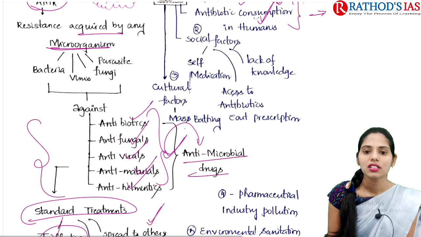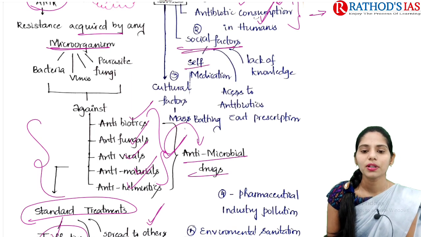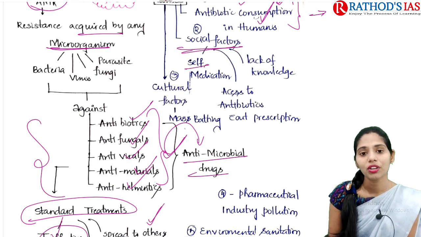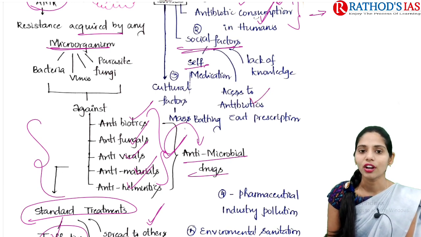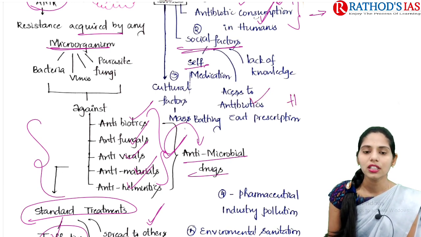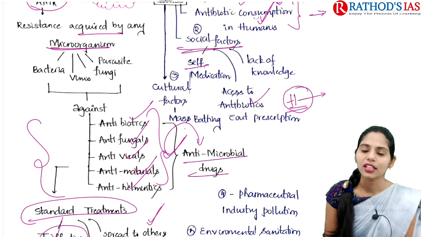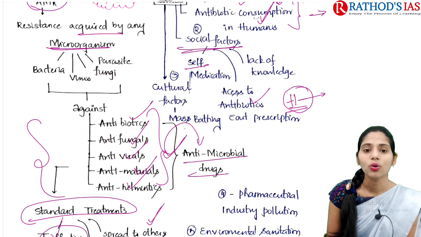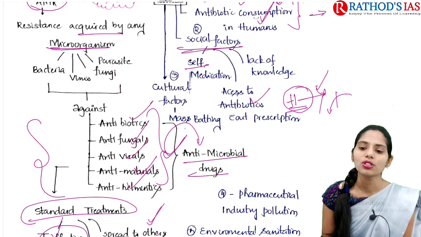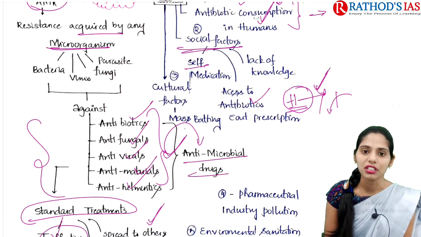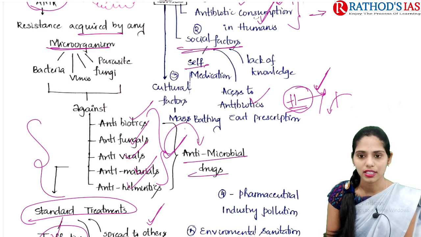And the next one is social factors. For example, people go for self-medication whenever they have access to antibiotics without any prescription. Antibiotics belong to the H category drugs, and these H category drugs should be given only on prescription. But even some medical shops are giving antibiotics without prescription. Because of this, it is also leading to increased antimicrobial resistance in India.